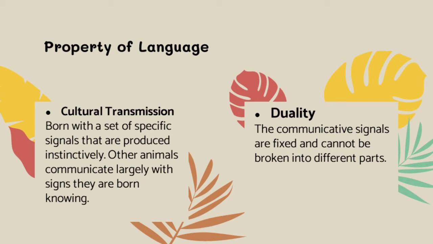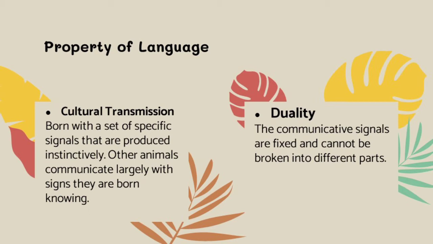Number 5, cultural transmission. Animals are born with a set of specific signals that are produced instinctively. Other animals communicate largely with signs they are born knowing. For example, a kitten will produce a meow regardless of where it was born. In humans, if a kid is born to Korean parents in Korea but adopted and brought up from birth by English speakers in the US, then the kid will speak English.